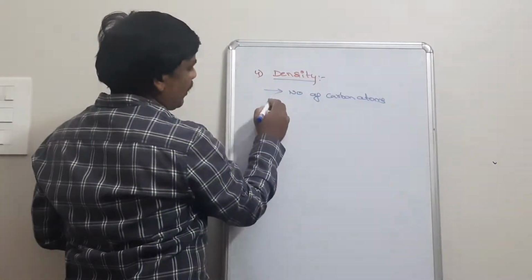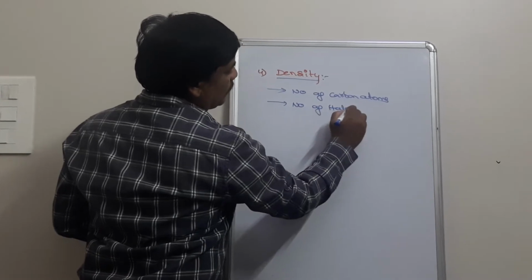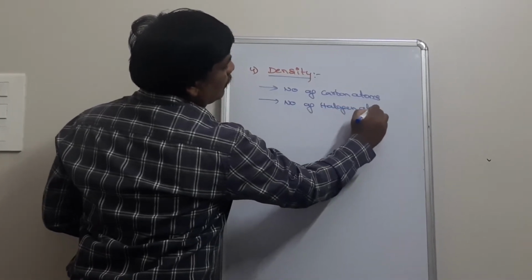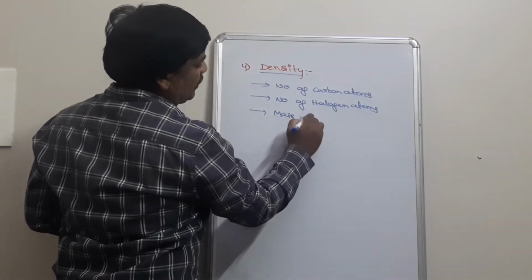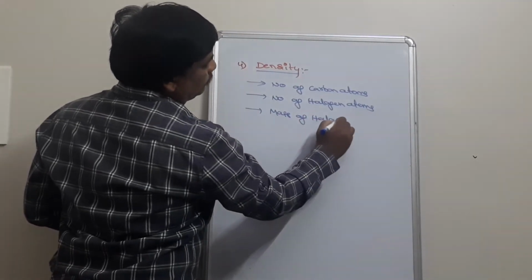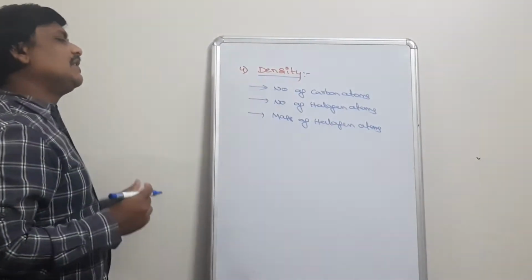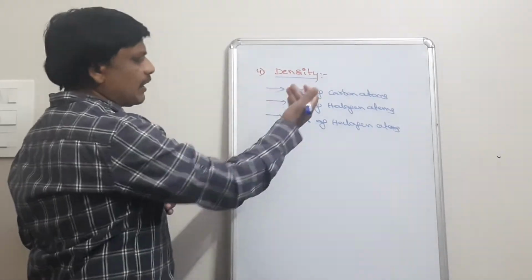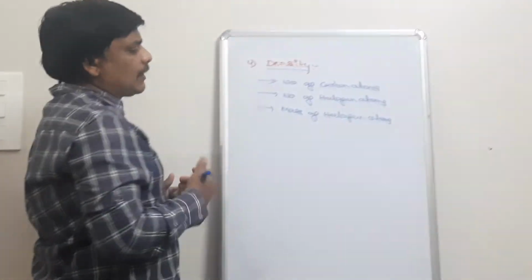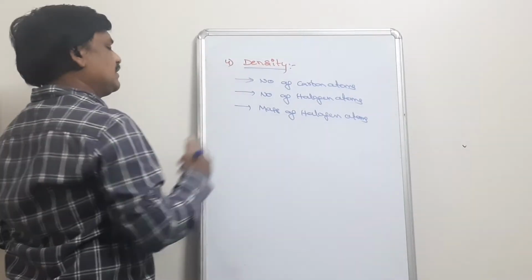One is the number of carbon atoms, the number of halogen atoms, and the third factor is the mass of halogen atoms. So when the number of carbons, the number of halogens, or the mass of the halogen atom increases, the density also increases.